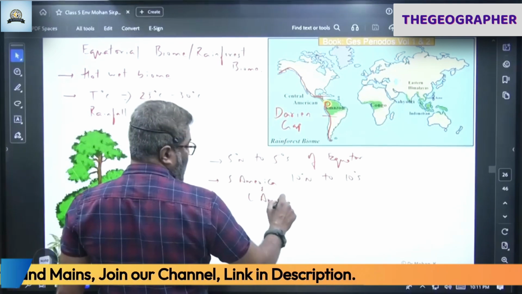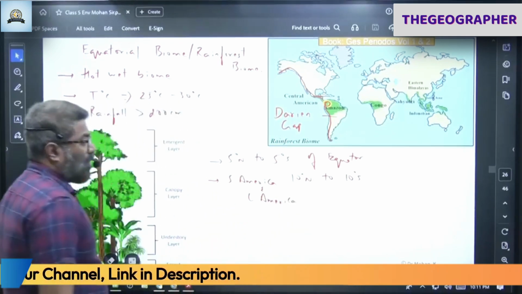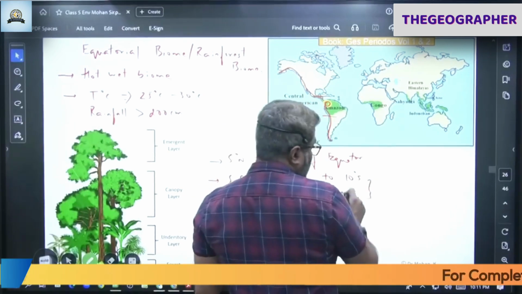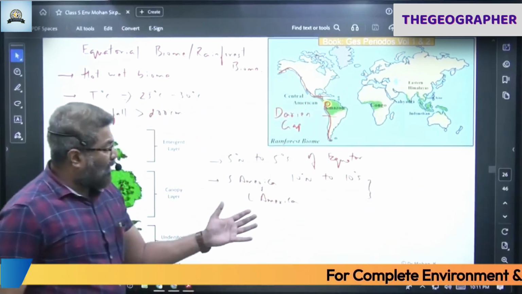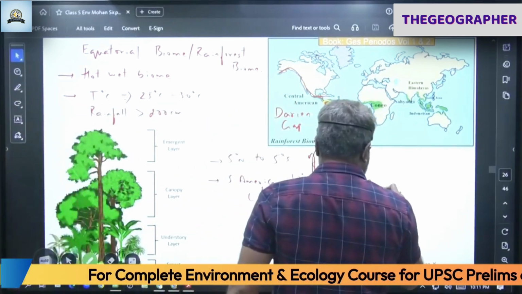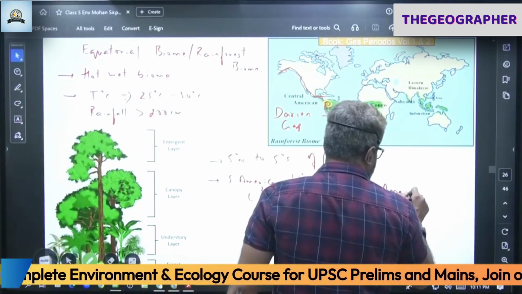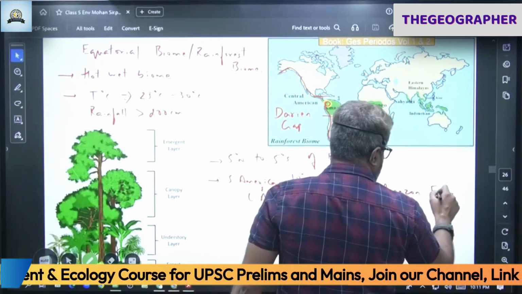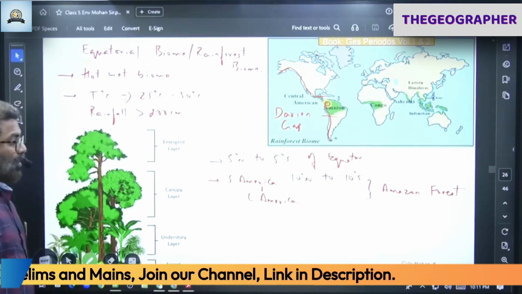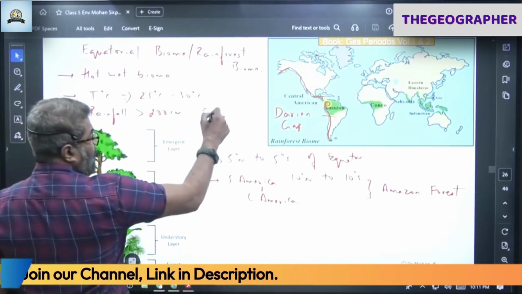South America, Central America, we have more extension of this forest. In other places, 5 degree. South America, we have more, from 10 to 10. Amazon. Amazon forest. What type of rain? Convectional rain.